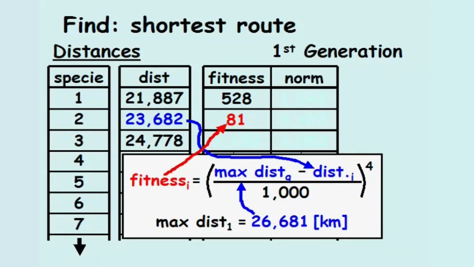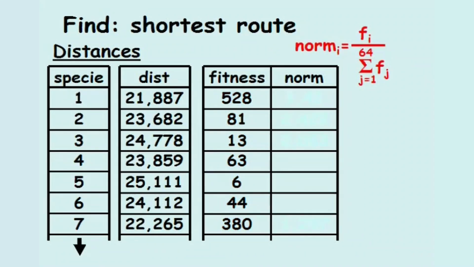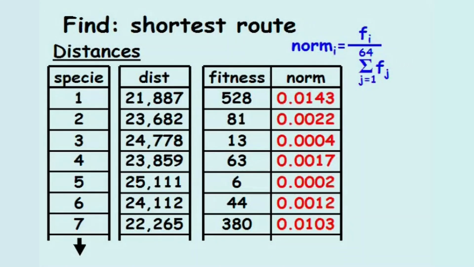After the remaining fitness values are calculated, it's time to calculate the normalized fitness values, which equal the fitness value of the given species, i, divided by the sum of the fitness values for all 64 species in the generation. These normalized fitness values represent the probability that a specific species will be chosen as one of the 64 species in the following generation.